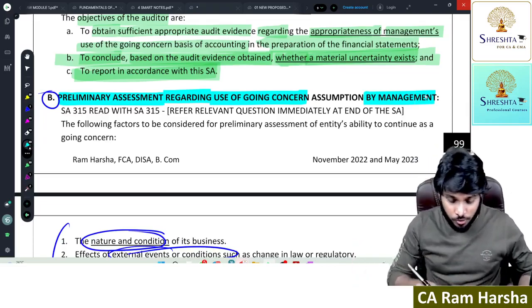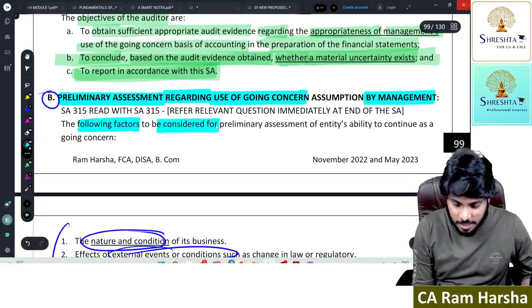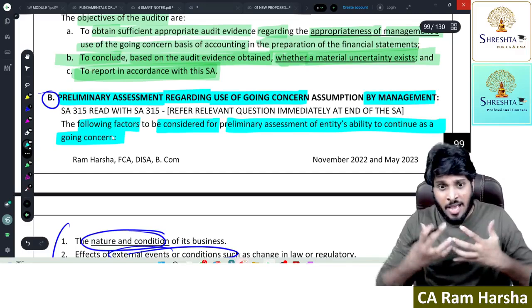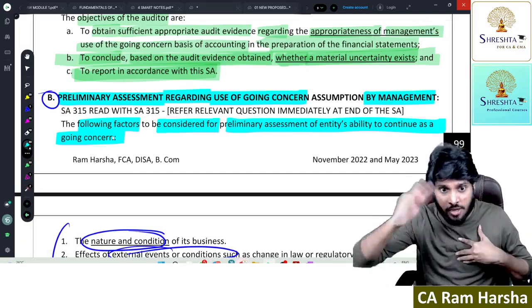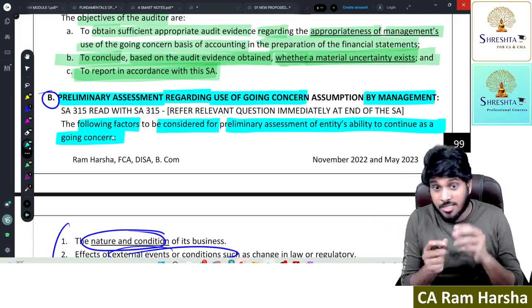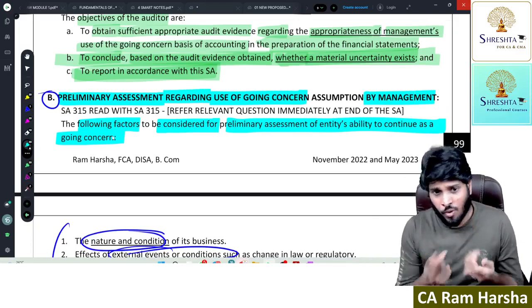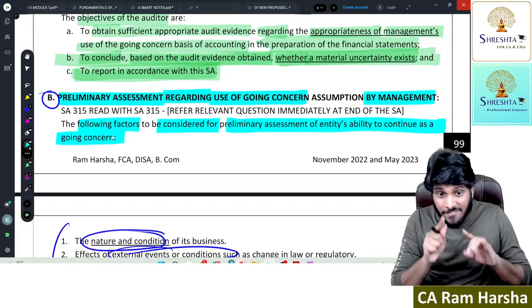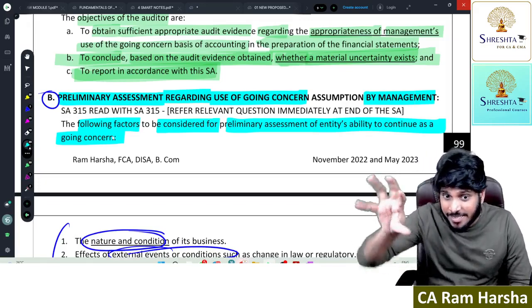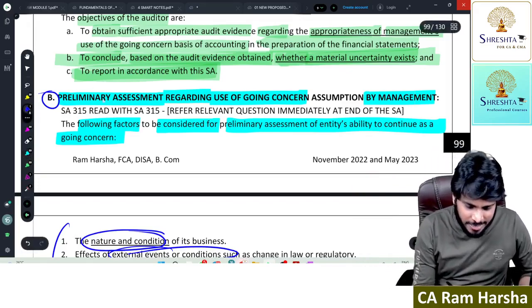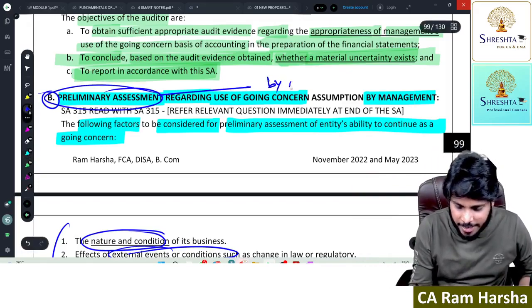Correct? So, the following factors shall be considered for preliminary assessment of going concern. For preliminary assessment, management has to consider the following factors. This is not the auditor; this is management that has to consider. What does auditor have to do in this case? Whether management did this preliminary assessment or not, auditor has to check. Preliminary assessment is done by management.